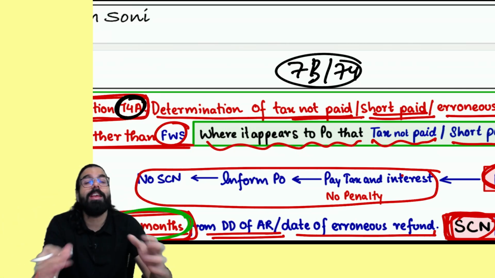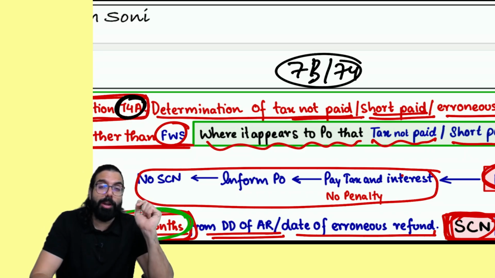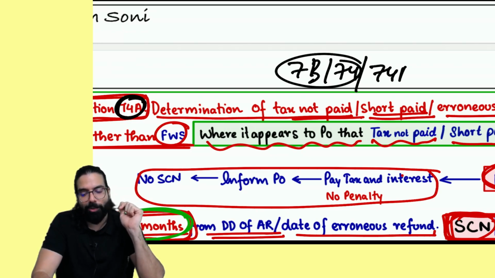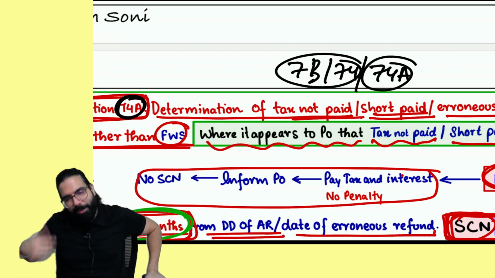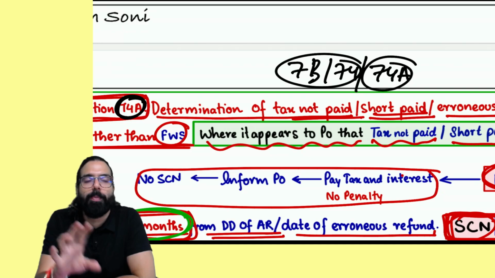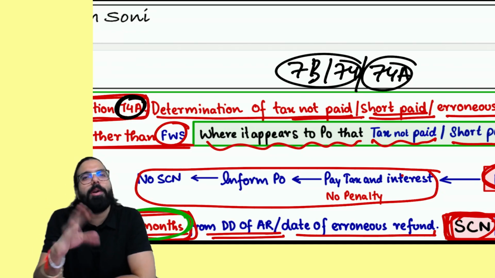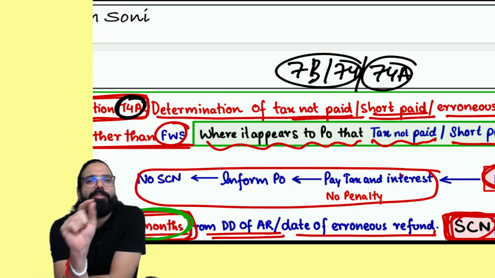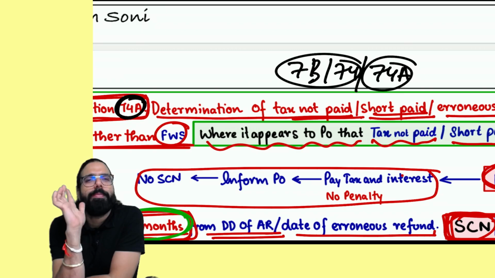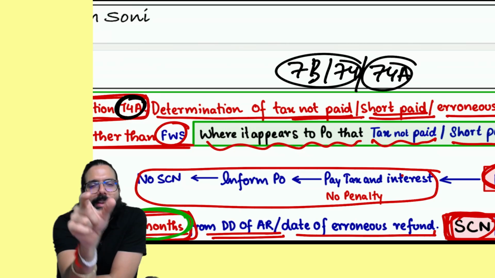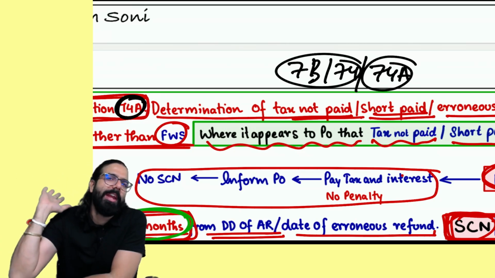Now, everywhere in your GST Act where it was written, proper officer will pass a demand order on 73 or 74, now 74A is also added. Wherever it was told 73 or 74, now it is 74A. I have not given those points as amendment because it is not an amendment. In the whole GST Act, lot of places where section number 73 or 74 was written, now one more section has been added, 73 or 74 or 74A.